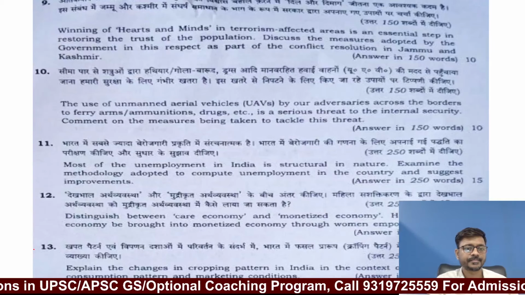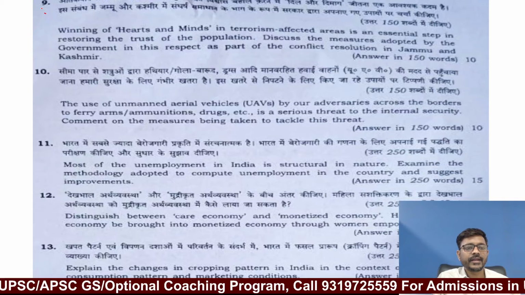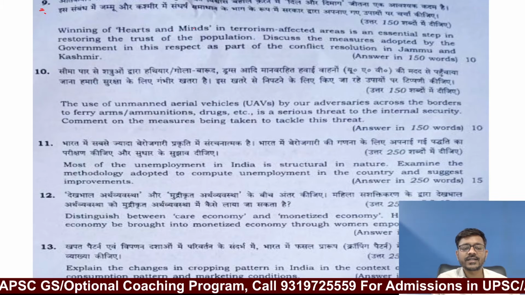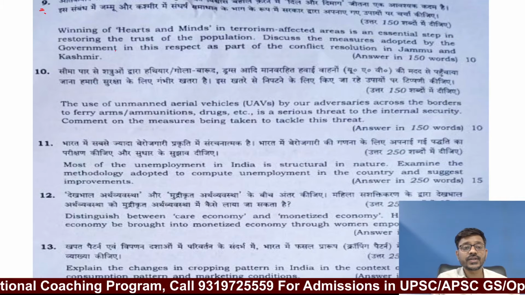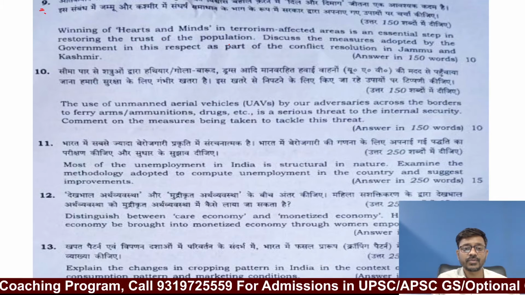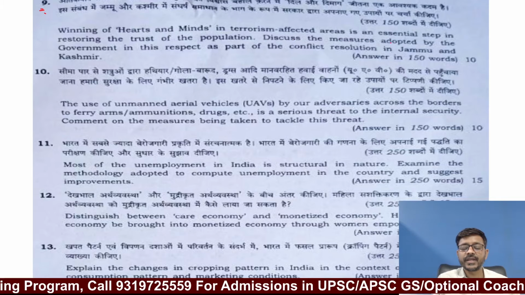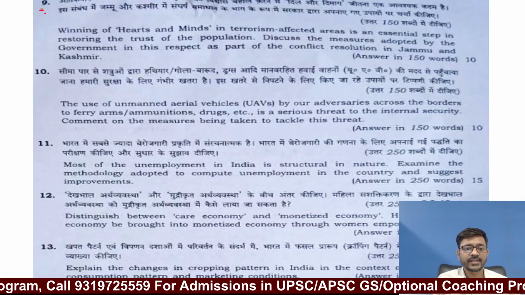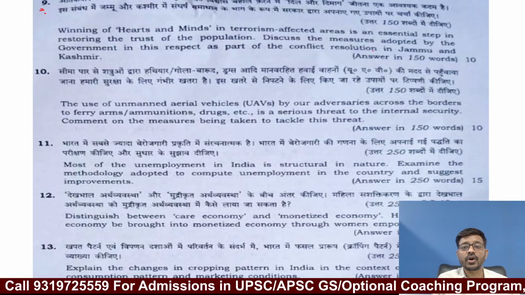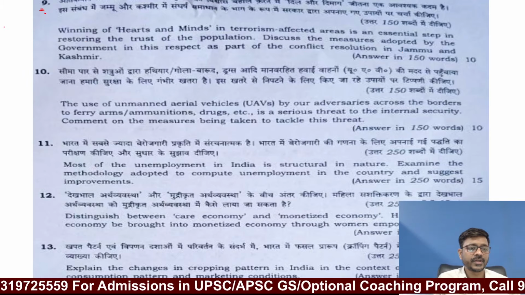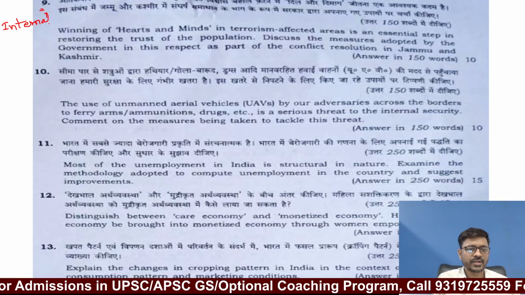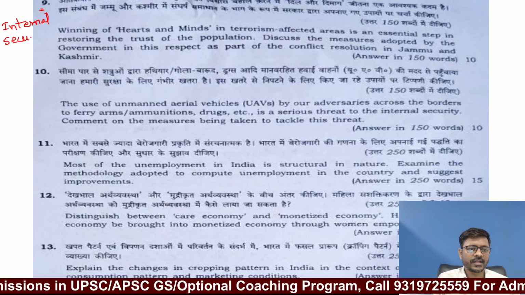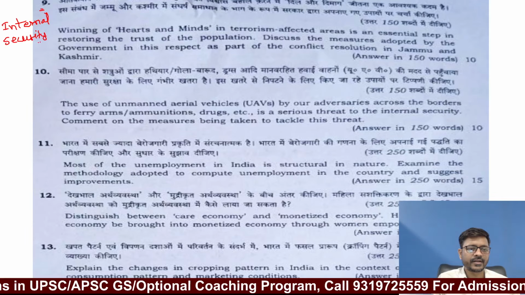Let's go ahead. Question number 9 is, winning of hearts and minds in terrorism affected areas is an essential step in restoring the trust of the population. Discuss the measures adopted by the government in this respect as part of the conflict resolution in Jammu and Kashmir. This question is from internal security, so it will be covered by other faculty for internal security.